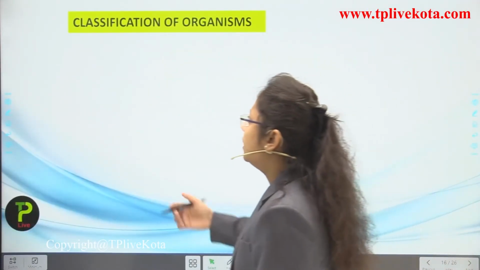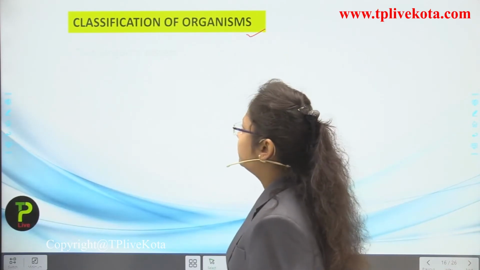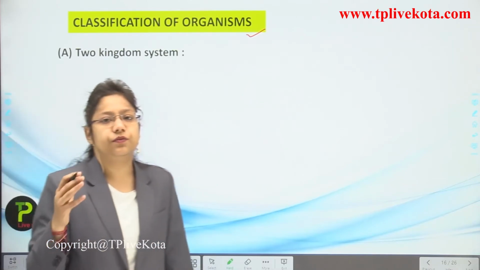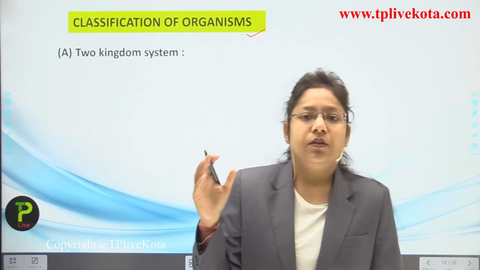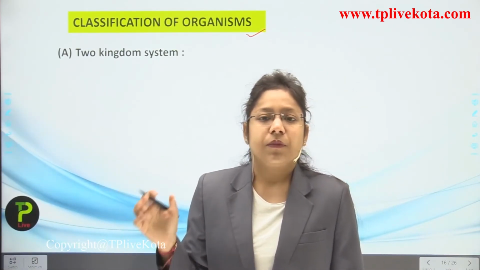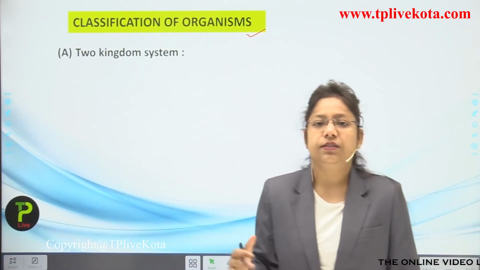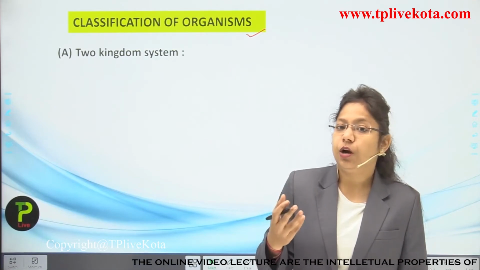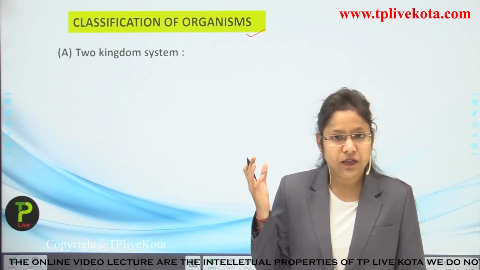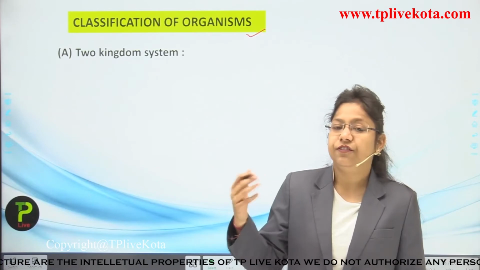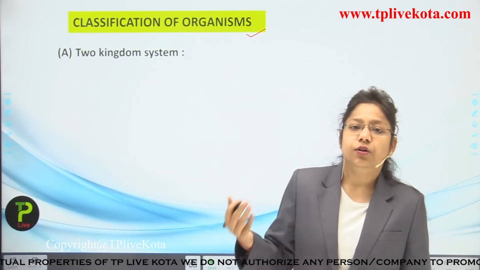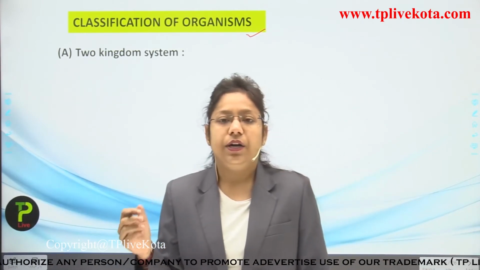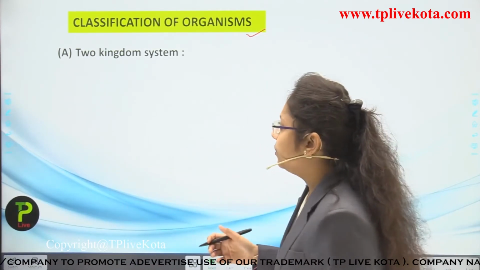Now we are going to learn about the classification of organisms, students. In early times, the classification of organisms was not so broad. In a broader way, we follow the 5 kingdom classification system. But in the past, scientists did not know about the different kinds of organisms, and did not know much about taxonomy, so they just classified according to their research. So we are going to understand this.